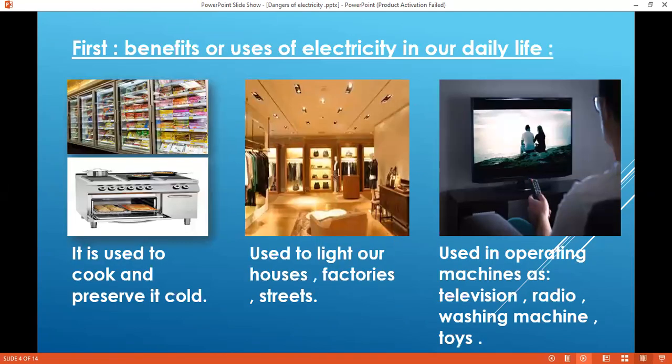Here are the benefits or the uses of electricity in our daily life. As you know, we use electricity to cook and preserve food, as we keep it cold in the refrigerator.